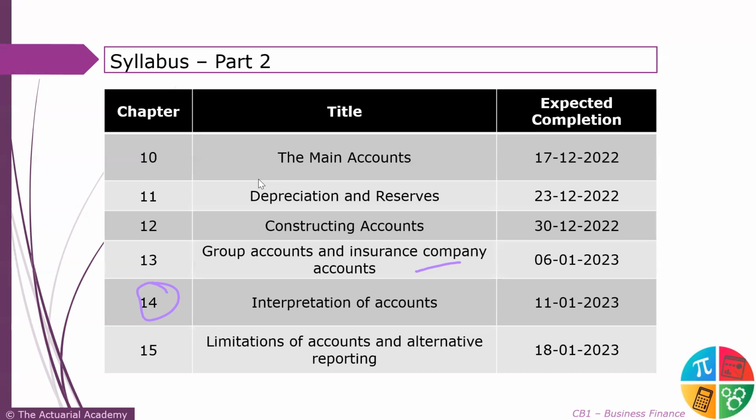So we'll look at different accounting ratios, the term you might have heard previously, accounting ratios in this interpretation of accounts bit. And this is limitations of accounts, alternative reporting standards, IFRS 9 standards, will be covering it.